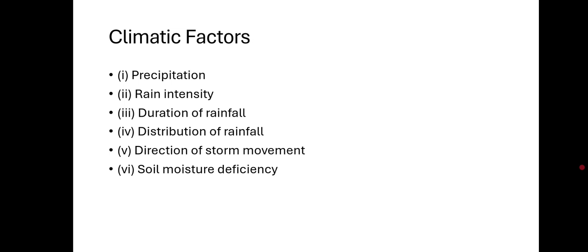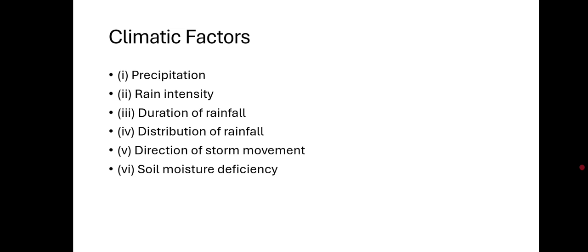Then rain intensity. If the intensity of rainfall is more, the corresponding runoff will be more. And if the intensity of rainfall is low, the corresponding runoff will be obviously low. Then duration of rainfall. If the duration of rainfall is quite small, the runoff may not occur due to the infiltration or the interception. If the duration of rainfall is high, runoff will be high.